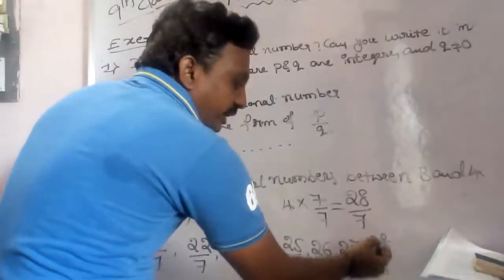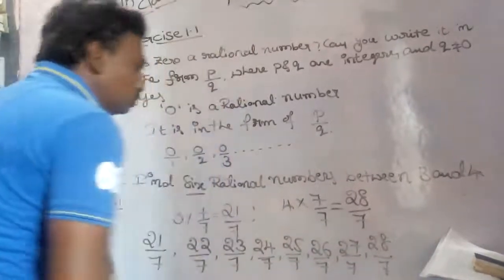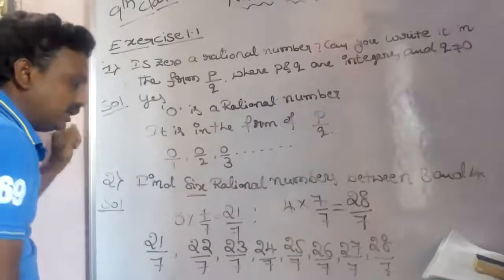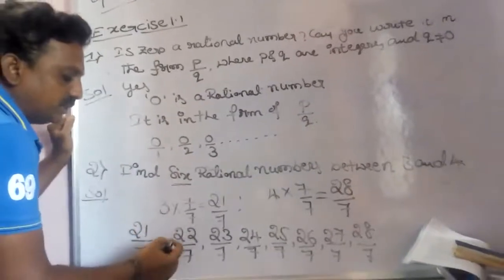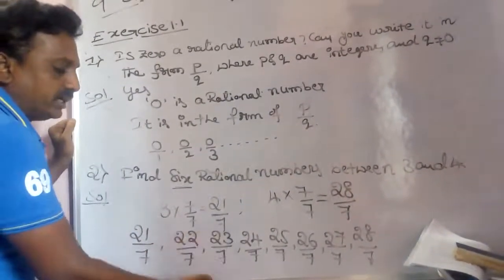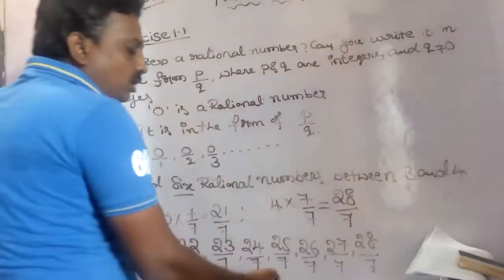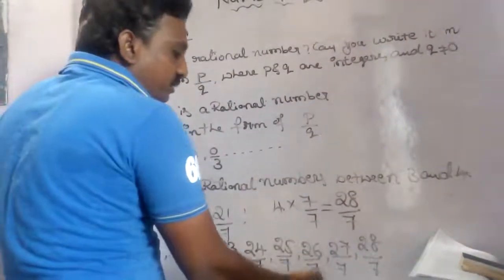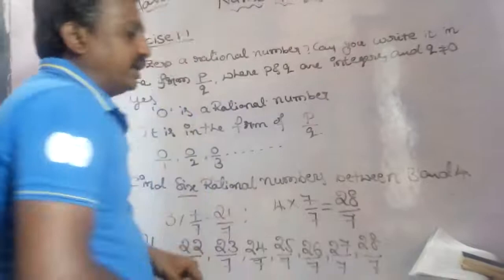Here 28 by 7 is nothing but 4. So the 6 rational numbers lying between are 22 by 7, 23 by 7, 24 by 7, 25 by 7, 26 by 7, 27 by 7.